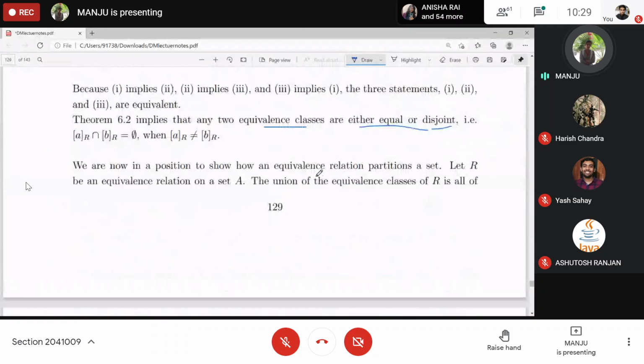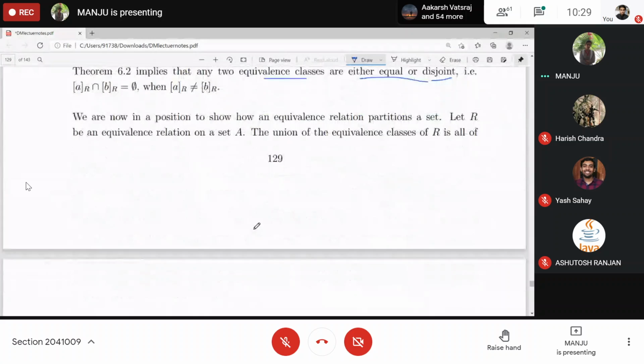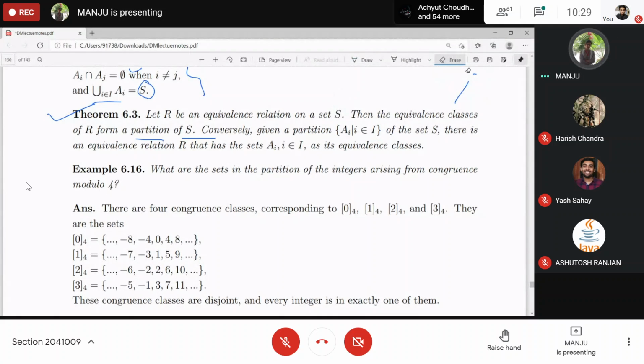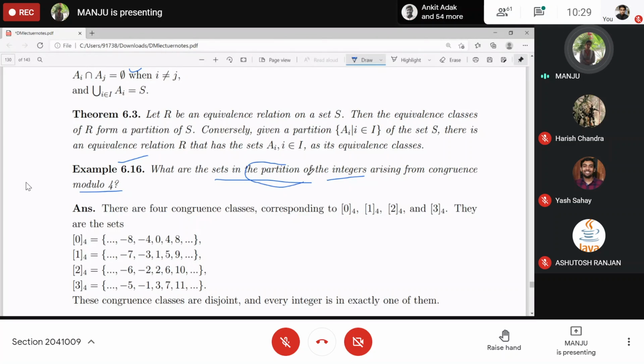Before going to the proof of this theorem, let me explain this. As you know, equivalence classes form the partition of the set. So if someone asks you to find the partition, just go for equivalence classes. Here, what are the sets in the partition of the integers arising from congruence modulo 4? Congruence modulo 4 is an equivalence relation on the set of integers, and if you calculate all the classes corresponding to congruence modulo 4, they will become the partition of the integers, right?